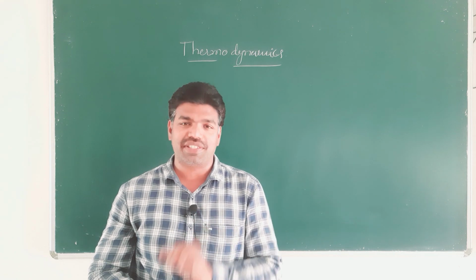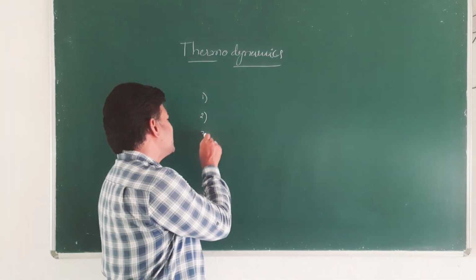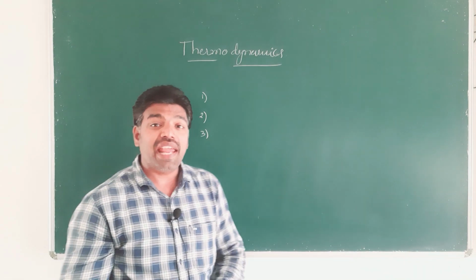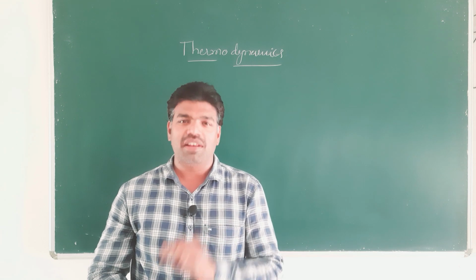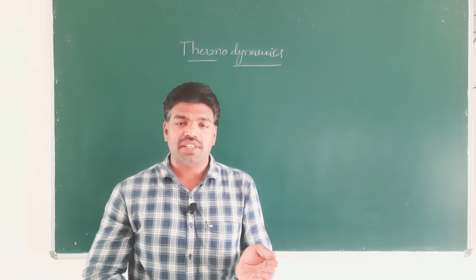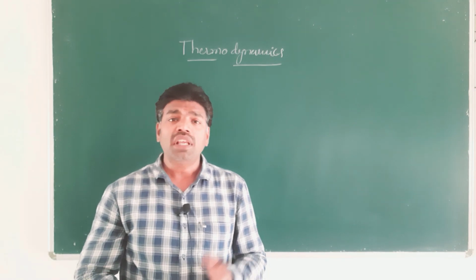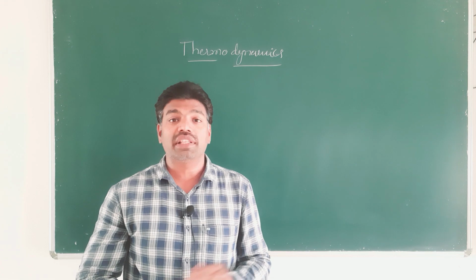And the third one is: perfection is unattainable. These are the three generalizations.